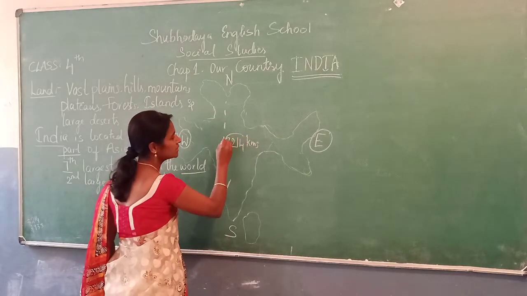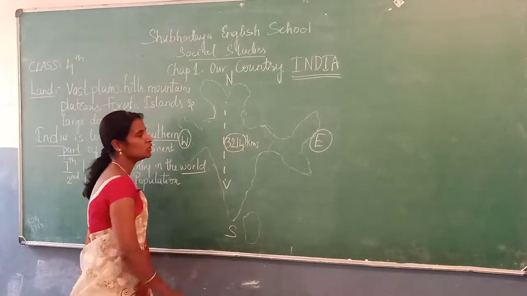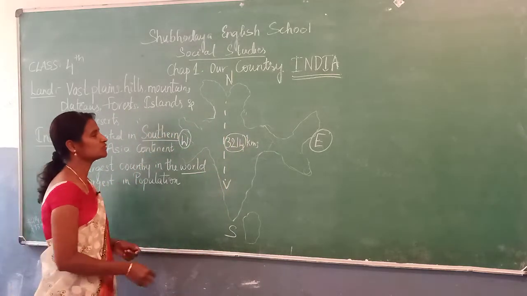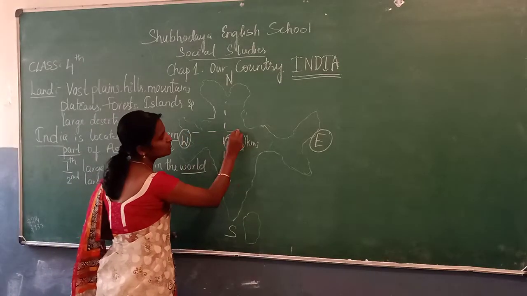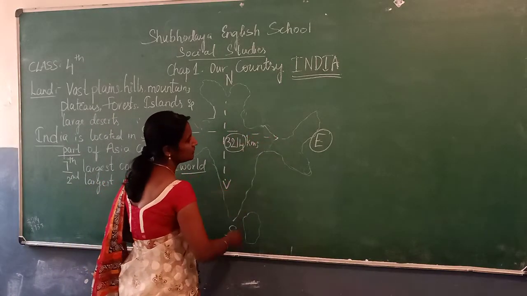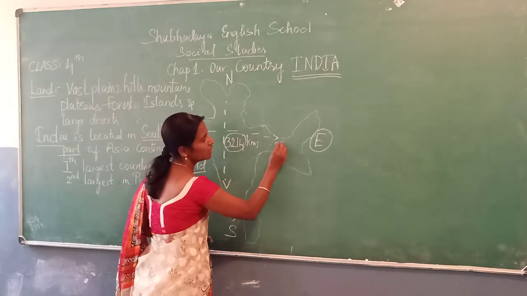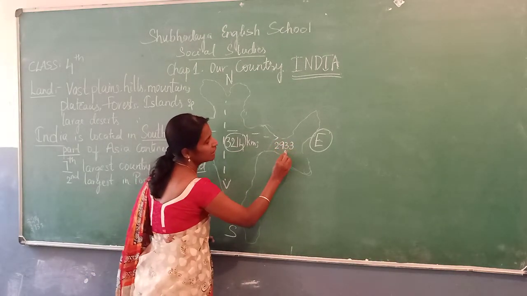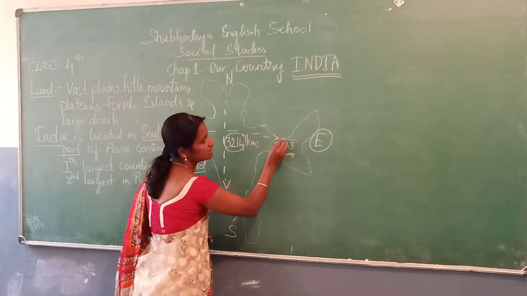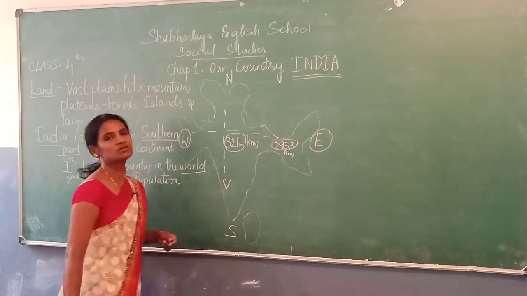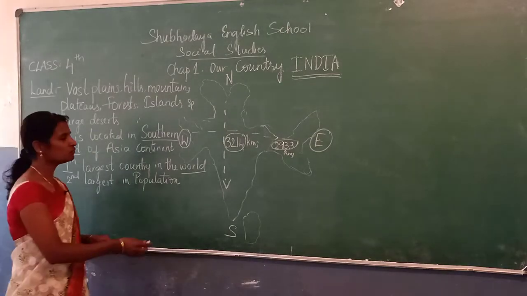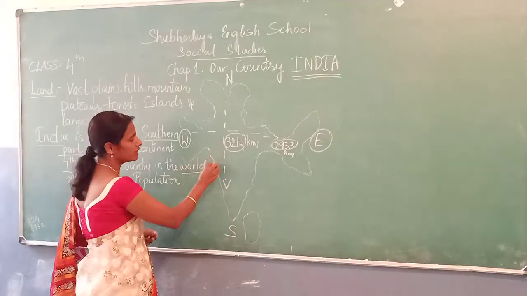How many kilometers? It's 3,214 kilometers. From west to east, it stretches about 2,933 kilometers.